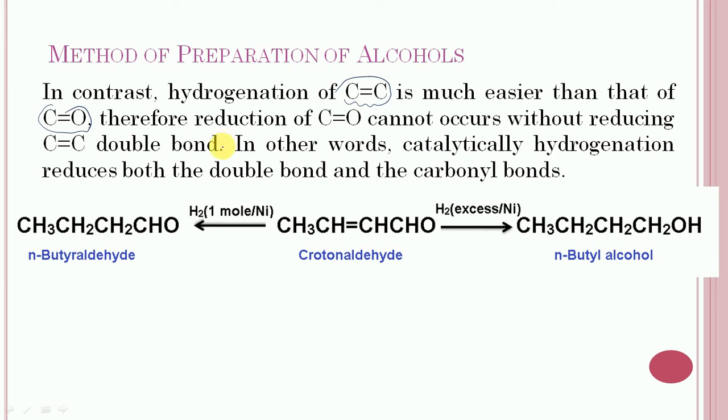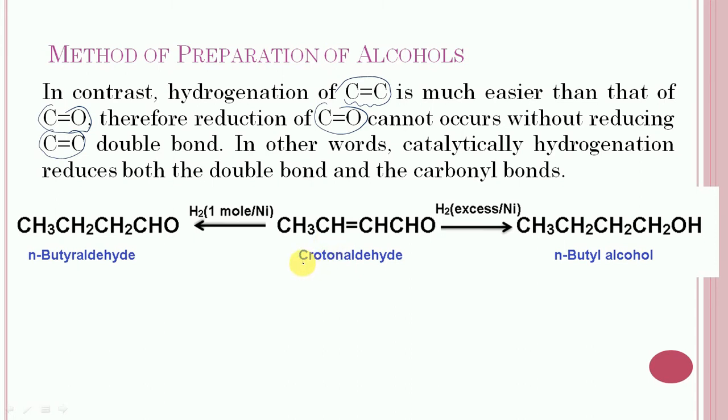Therefore, reduction of the carbon-oxygen double bond cannot occur without reducing the carbon-carbon double bond. In other words, catalytic hydrogenation reduces both the double bond and the carbonyl group simultaneously. So in this case,